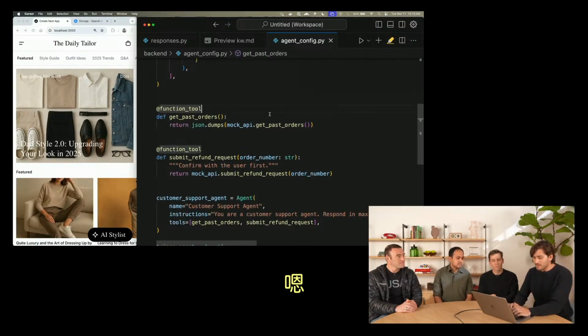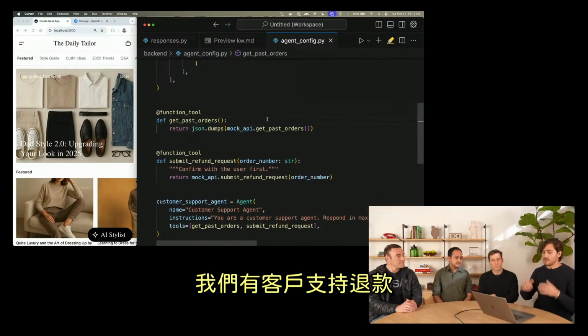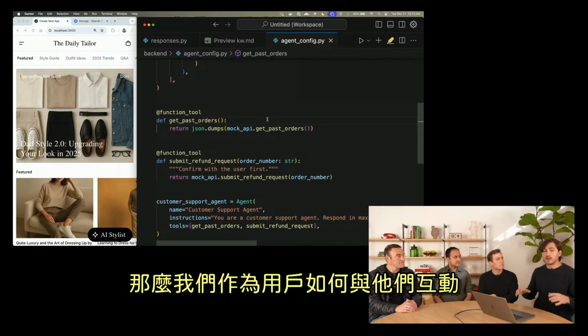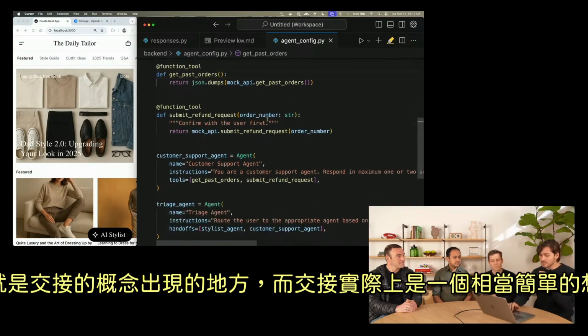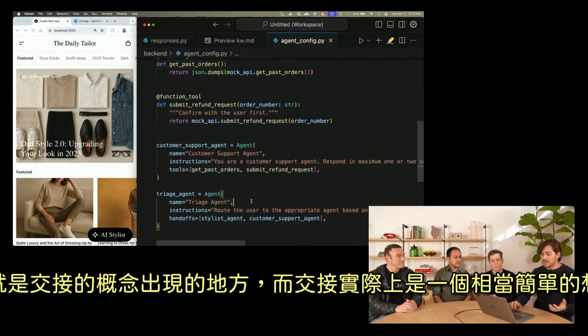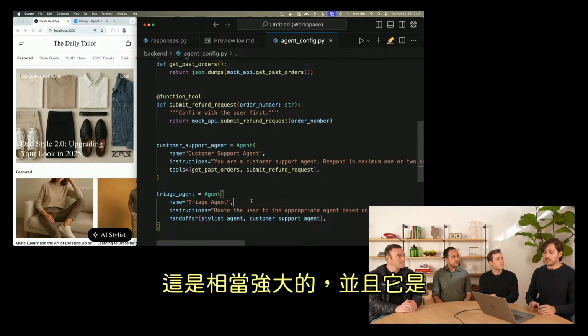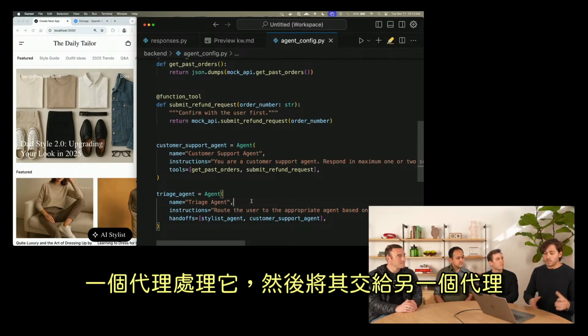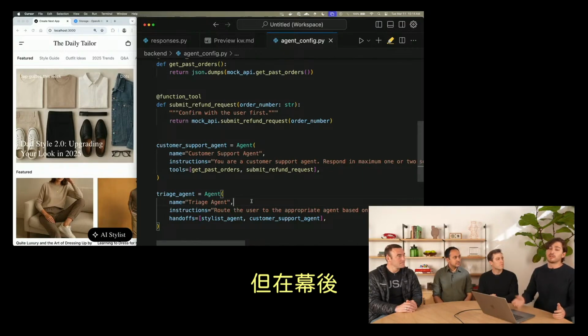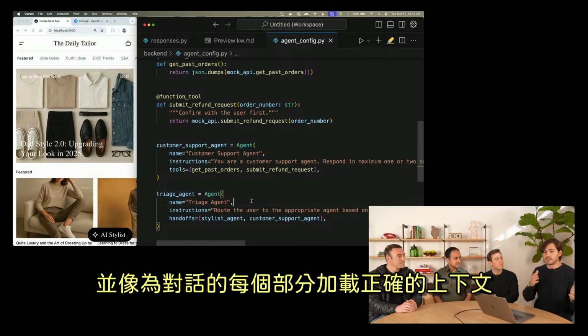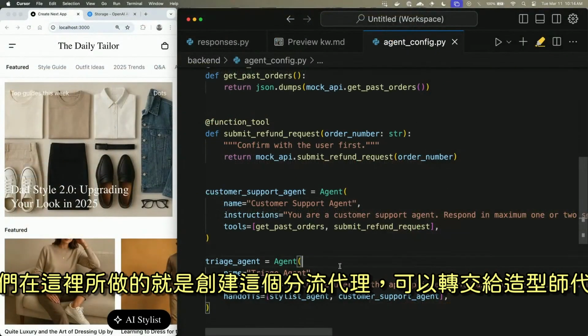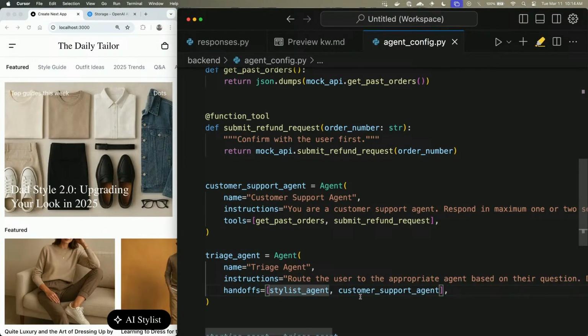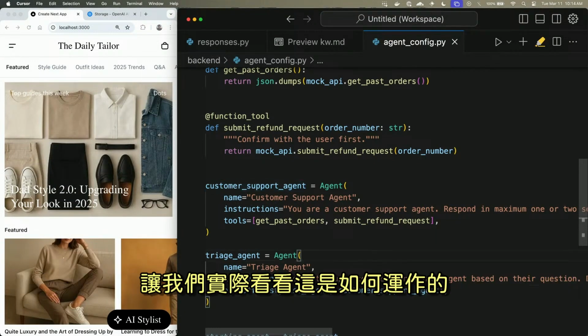Now we have our two agents, the stylist agent and the customer support refunds agent. So how do we interact with both of them as a user? This is where the notion of handoffs comes in. A handoff is a pretty simple idea that's pretty powerful. It's when you have one conversation where one agent is handling it, and then it hands it off to another, where you keep the entire conversation the same, but behind the scenes, you swap out the instructions and the tools. This gives you a way to triage conversations and load in the correct context for each part of the conversation. So what we've done here is create this triage agent that can hand off to the stylist agent or the customer support agent. Enough talking, let's see this in action.